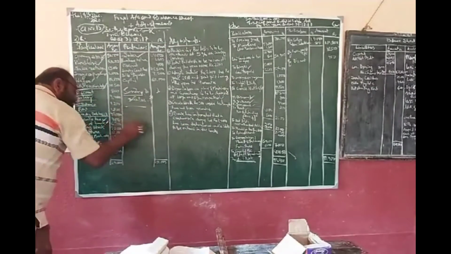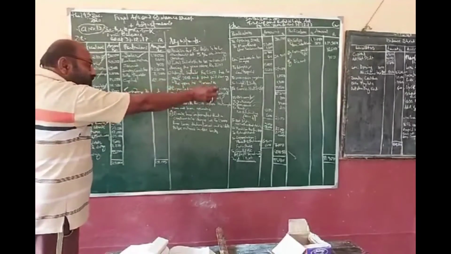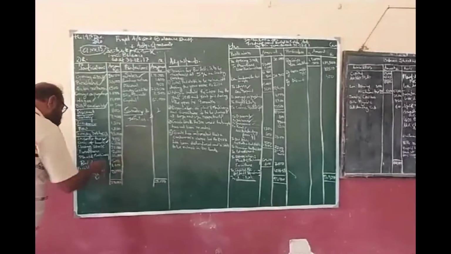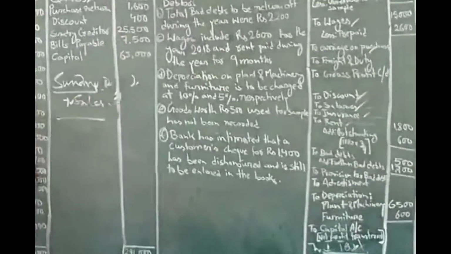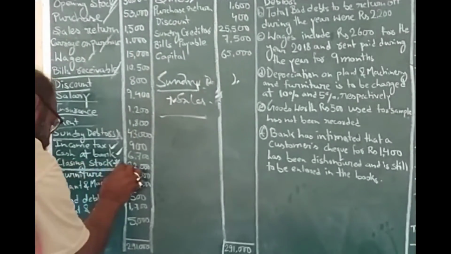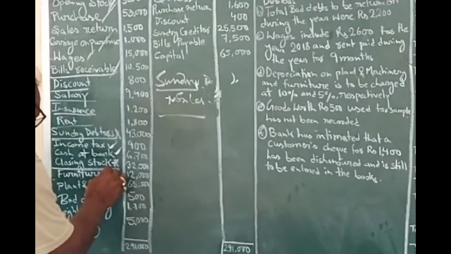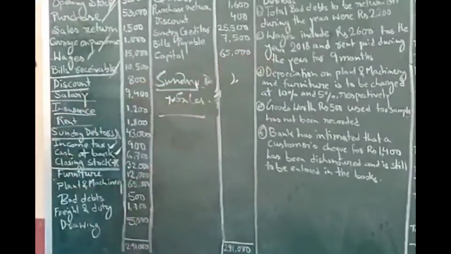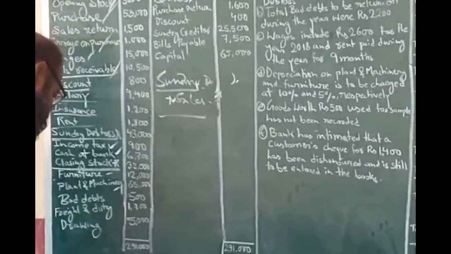Then cash at bank. Cash at bank is absolutely an asset. You see that it is on the asset side of the balance sheet. Then closing stock. It is a very important item. Regarding closing stock, I will let you know a bit later on. But before that, just take these other issues. Furniture is an asset. It will go over there on the asset side of the balance sheet. Plant and machinery, asset side of the balance sheet.